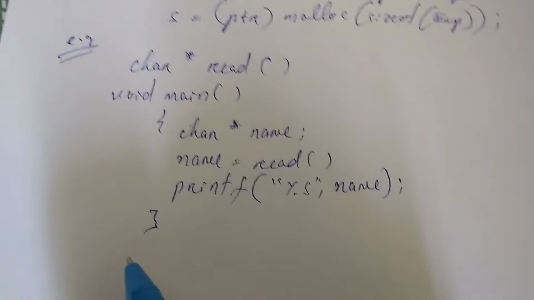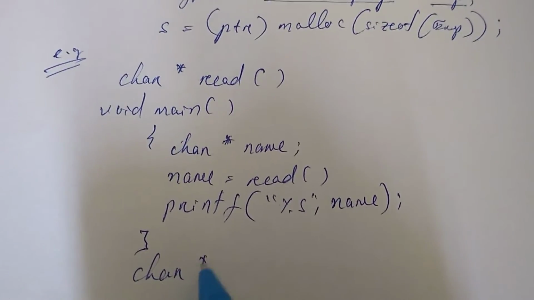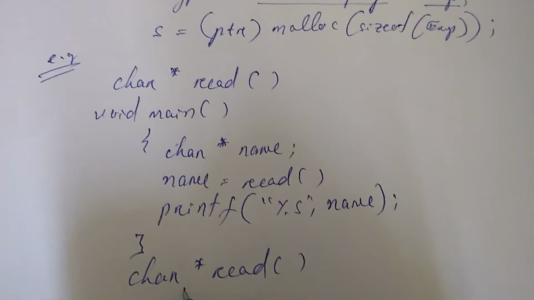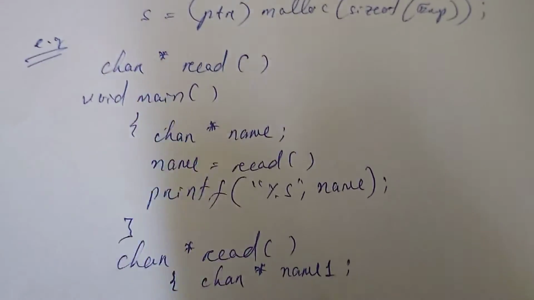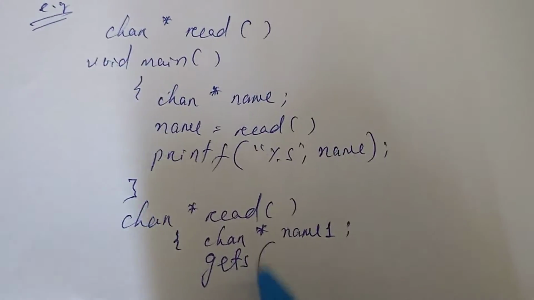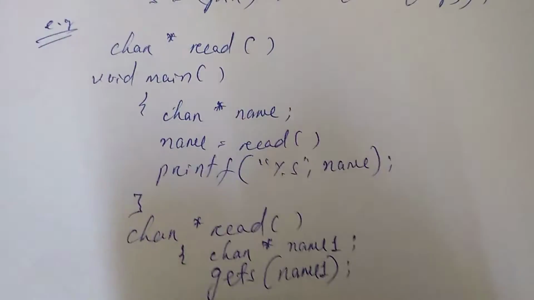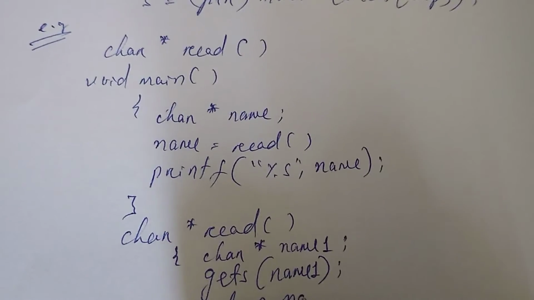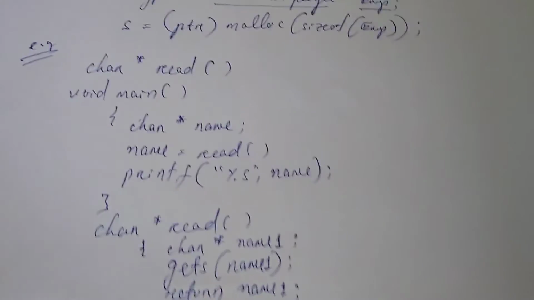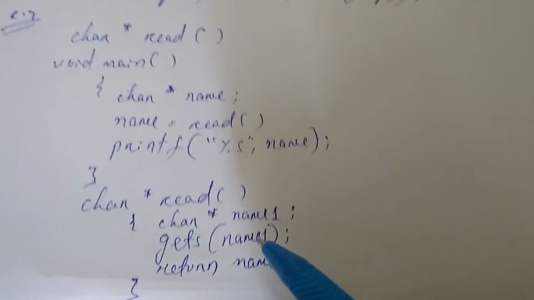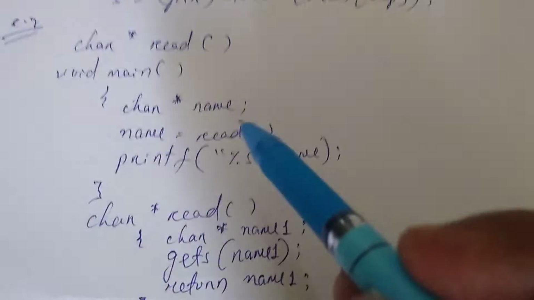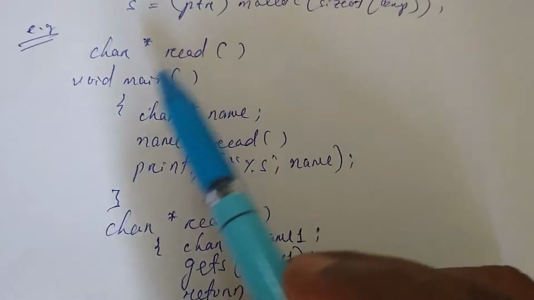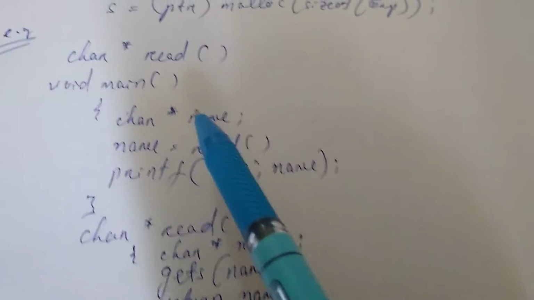And here I define read as char asterisk read, char asterisk name1, gets name1, return name1. Here char asterisk means it is a pointer type variable.